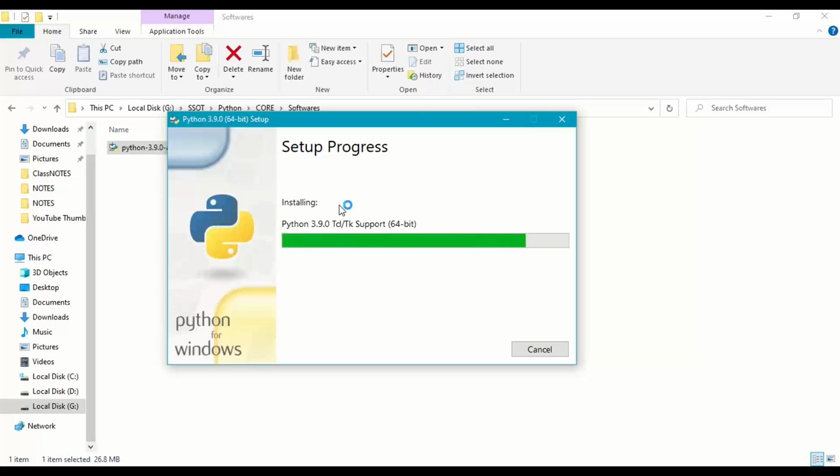So installing Python 3.9 64-bit. 90% is done.